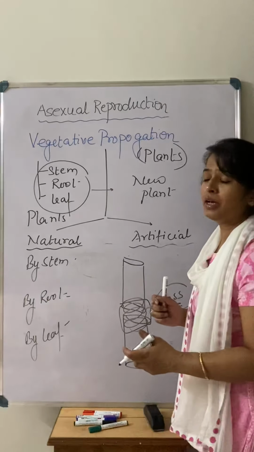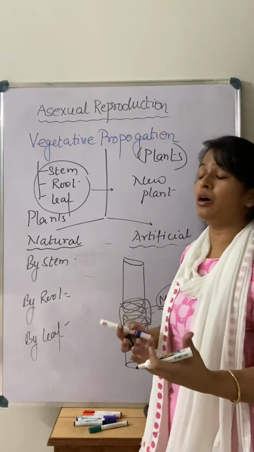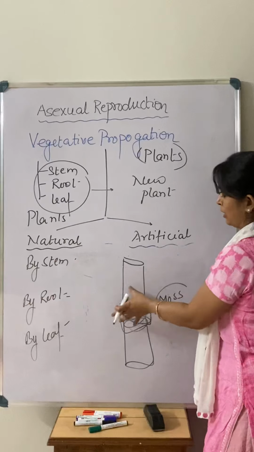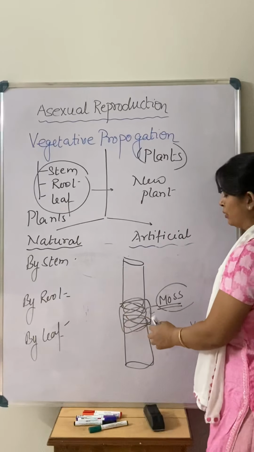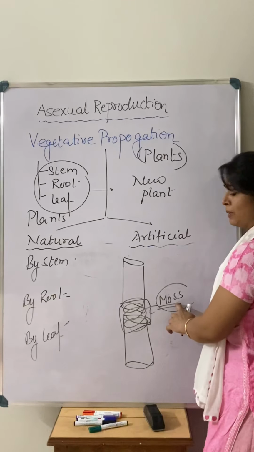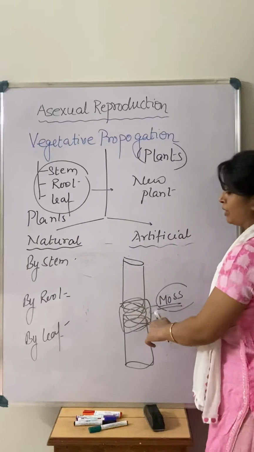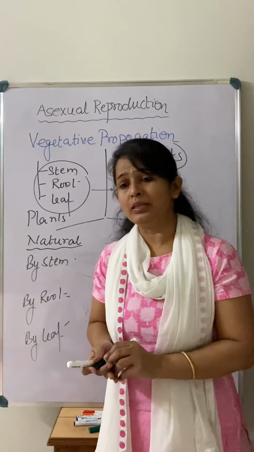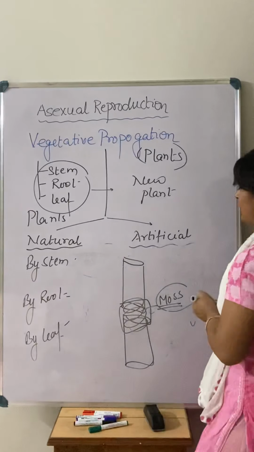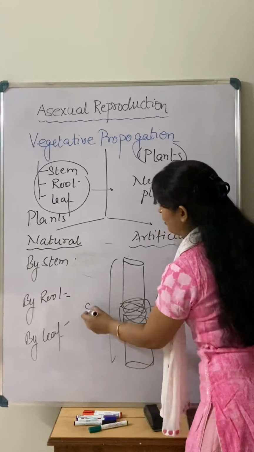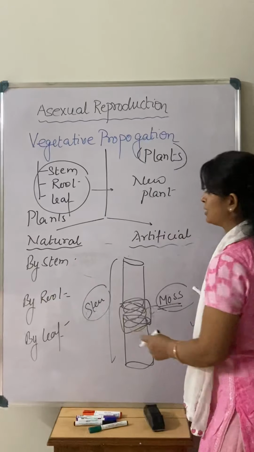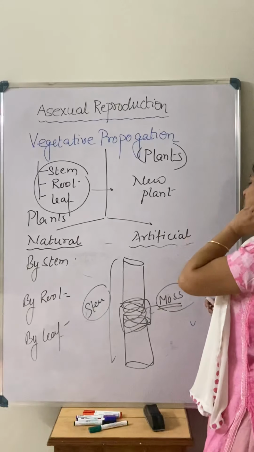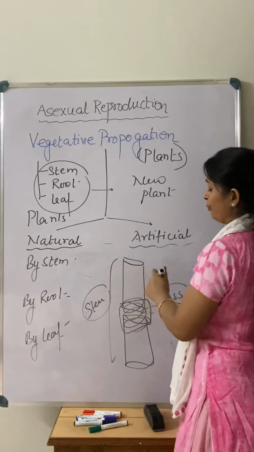Because moss has the capacity to retain water. For the joining of these two stems, there is a need for water also, and that is usually given by the moss. So one behaves as the stock and one behaves as the scion, meaning root and stem, and both gradually join together and make a single stem. That is the technique we call grafting. These are a few examples of vegetative propagation by the artificial method.